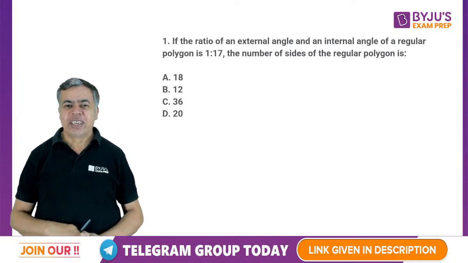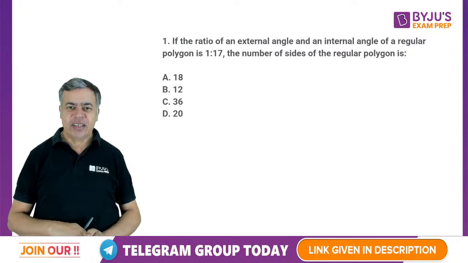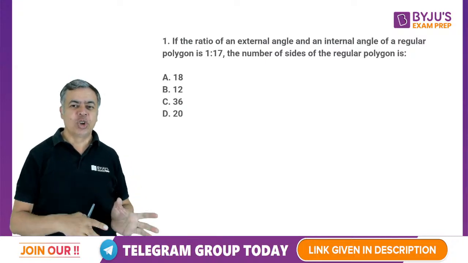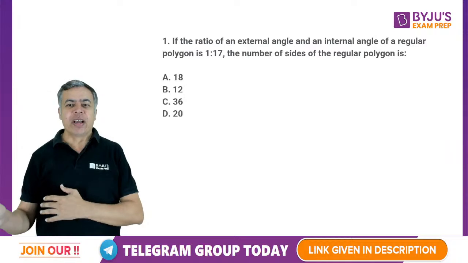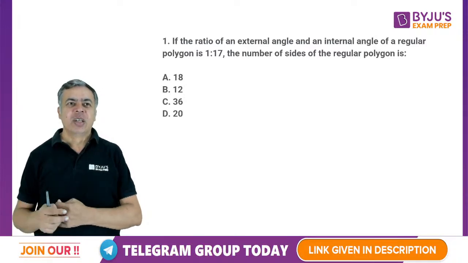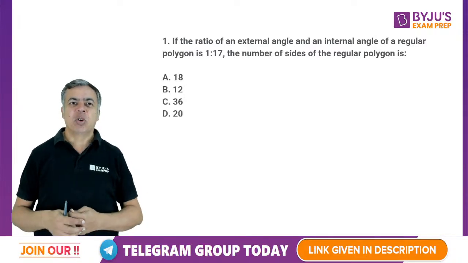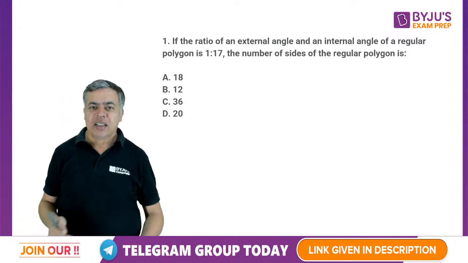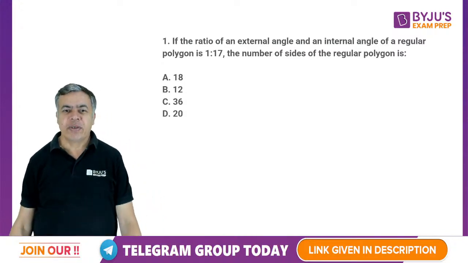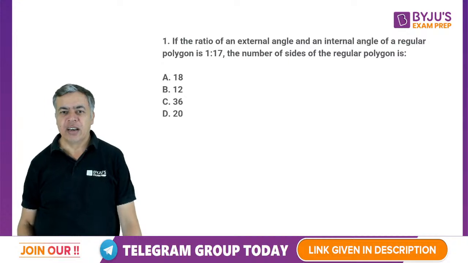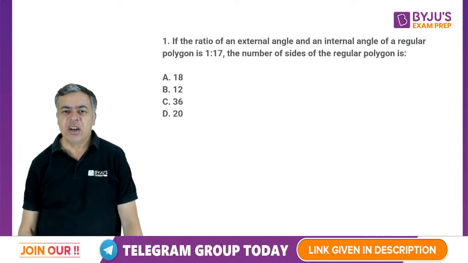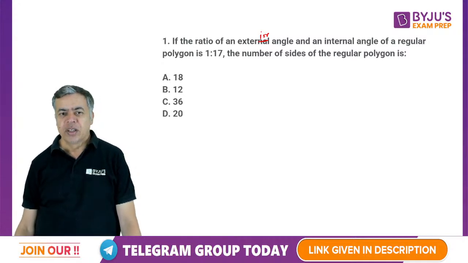So first question, a very easy question, but a combination of ratio plus polygon also. I will tell you something about polygon also. It is given that the ratio of an exterior and interior angle of a regular polygon is 1:17.